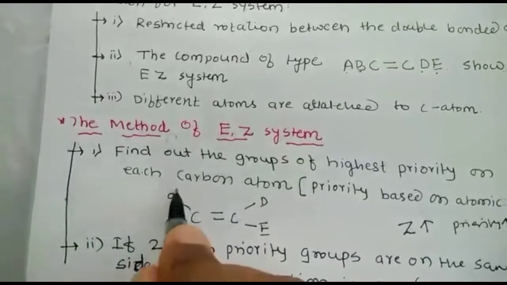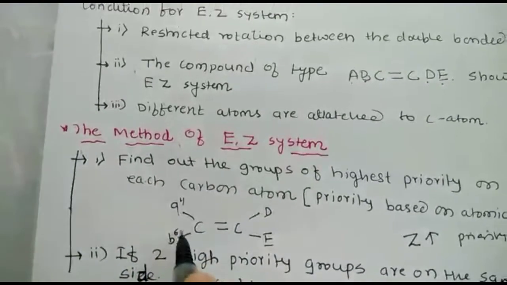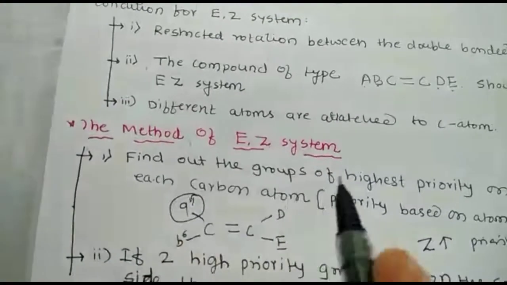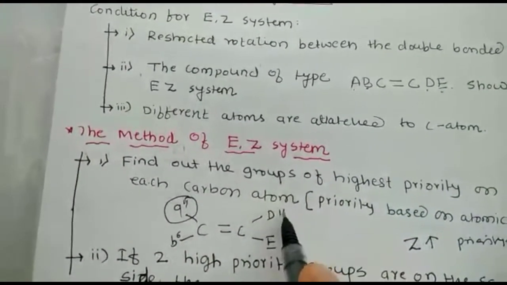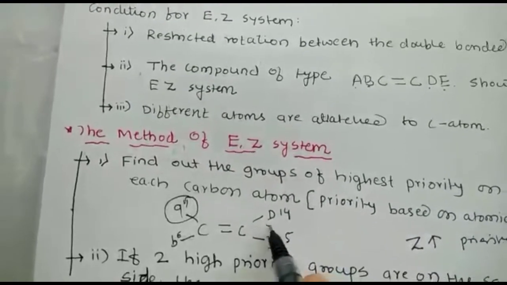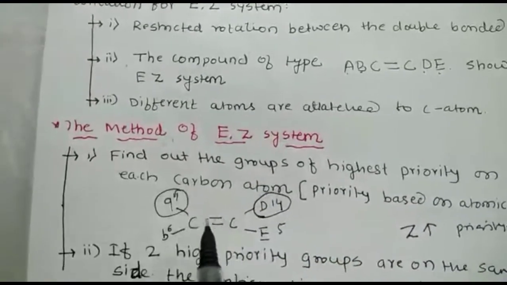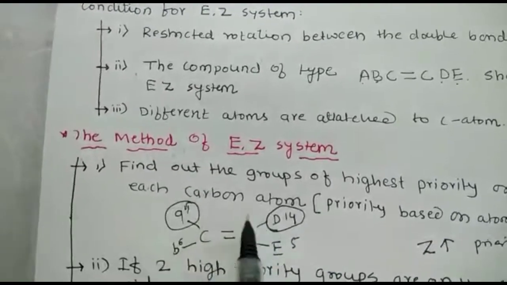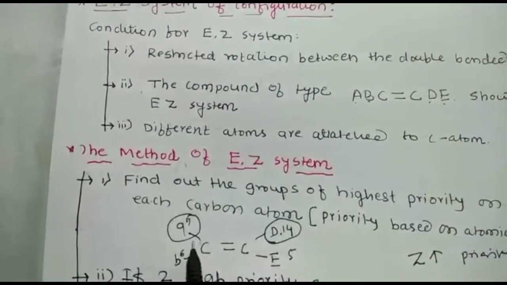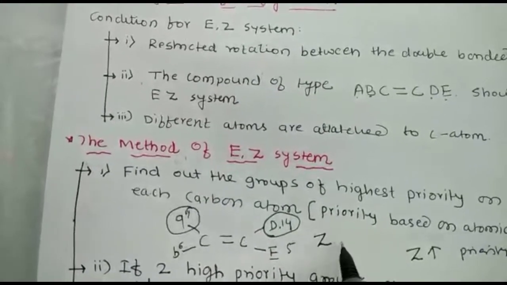Okay, so suppose that it has atomic number 11. Its atomic number is how many? 11. If the atomic number is 6, which one has the highest priority? This will get the highest priority. Okay, so suppose this atomic number is 14 and here the atomic number is 5. Which one is highest priority? This will get the highest priority. Okay, if the same highest priority groups are present on the same side, then it is called Z configuration. We'll see the next.